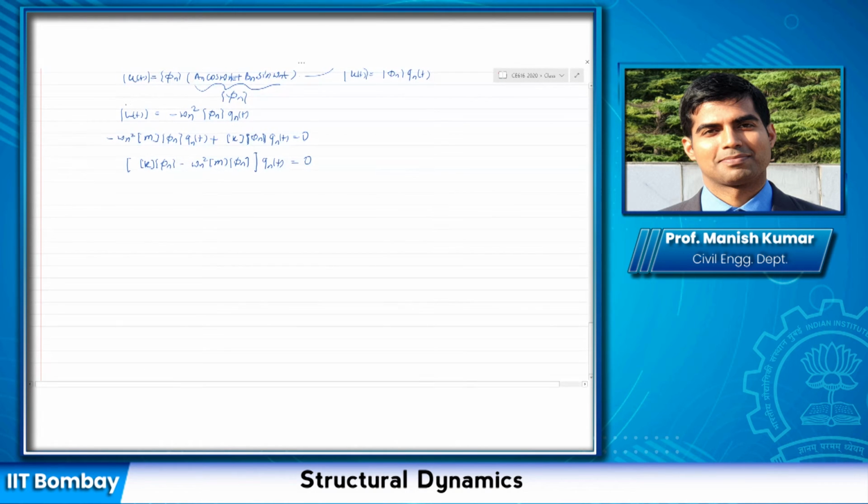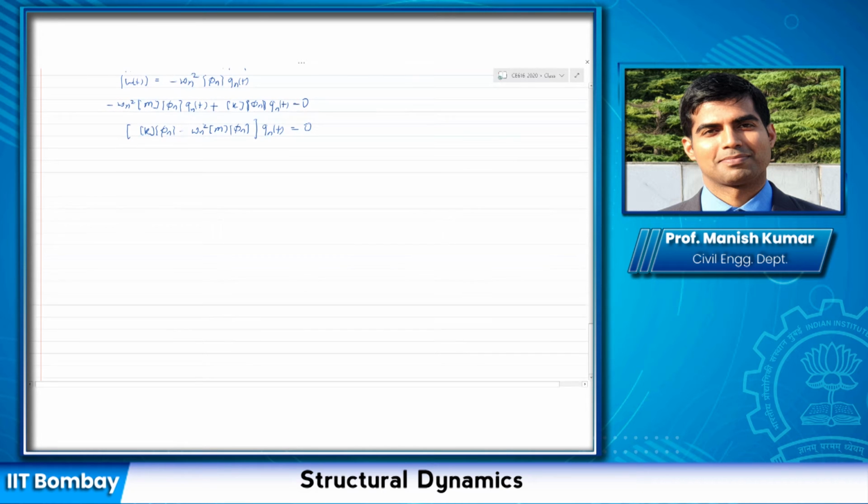Okay, now one solution could be that q n(t) would be equal to 0. That means that there is no motion, and that is called a trivial solution. We know that there is a motion. That is the case when the initial conditions are 0, so we are not going to get into that solution when q n(t) is 0. For a non-zero solution, this quantity here should be 0, right? If this has to be non-zero, then this quantity needs to be 0.